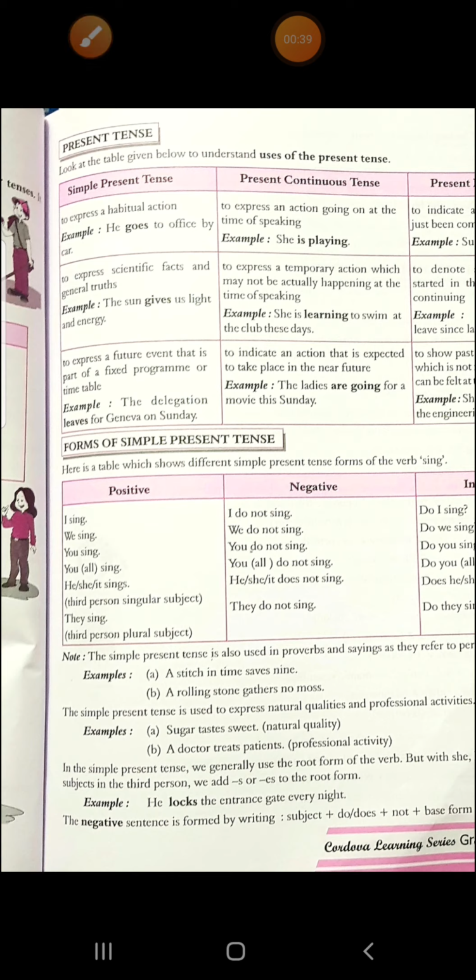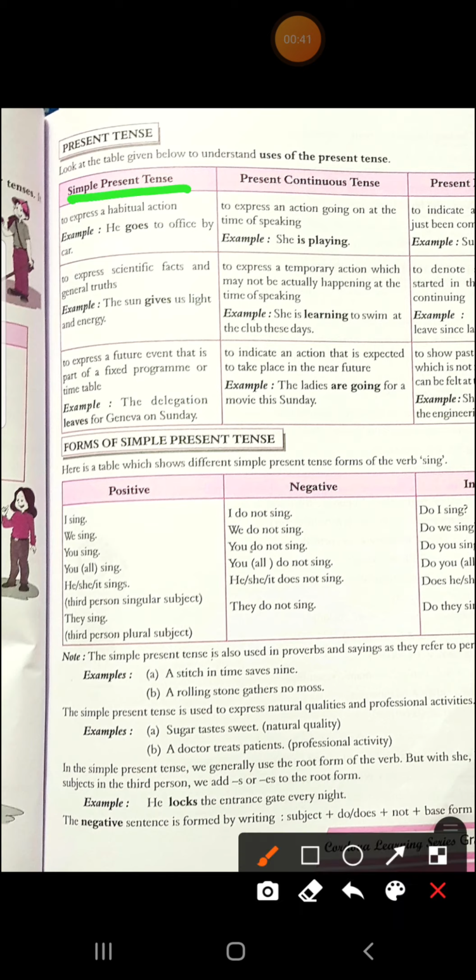First of all, we'll see simple present tense. It is used when you are expressing a habitual action, whatever action you do on an everyday basis, that is your habit. Like, he goes to school by car, or you go to school every day by bus. These are habitual actions that you do every day.